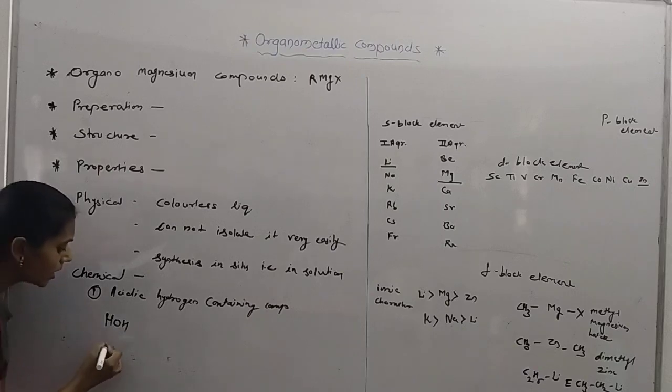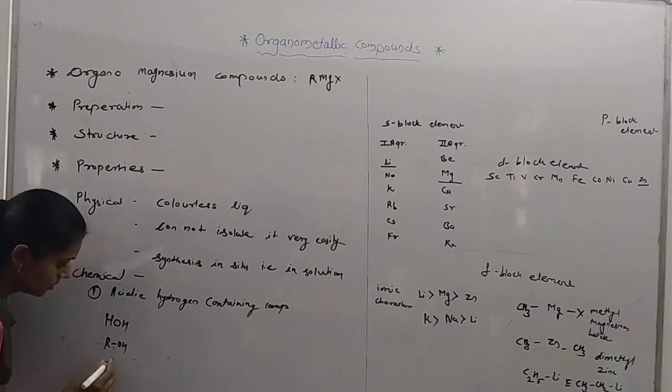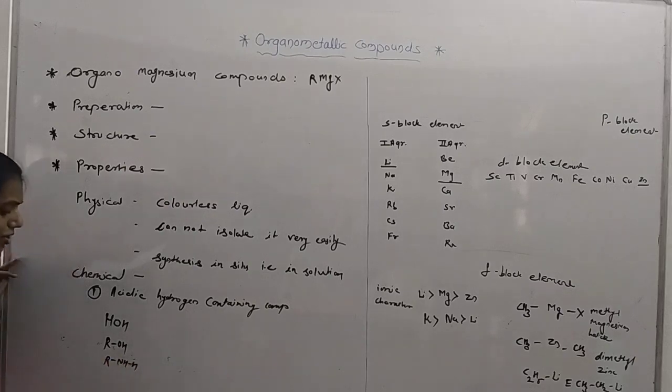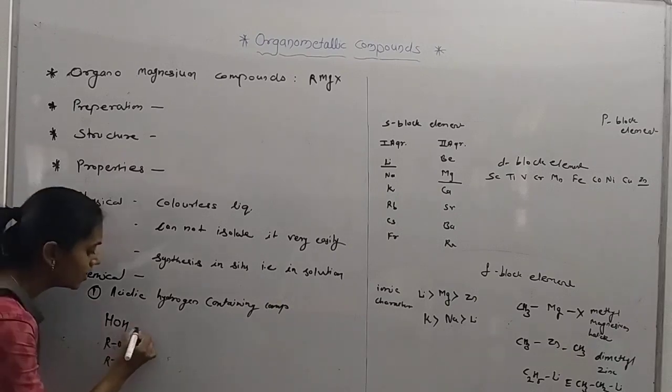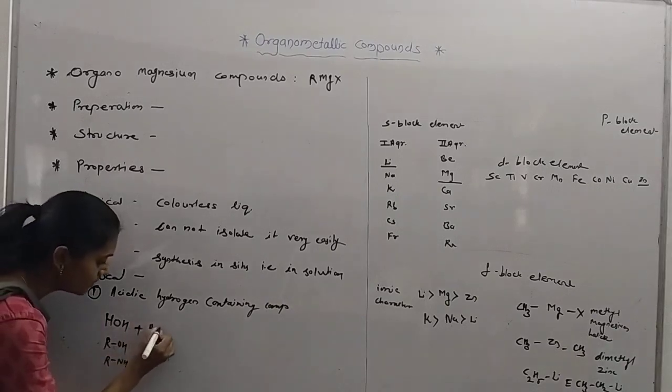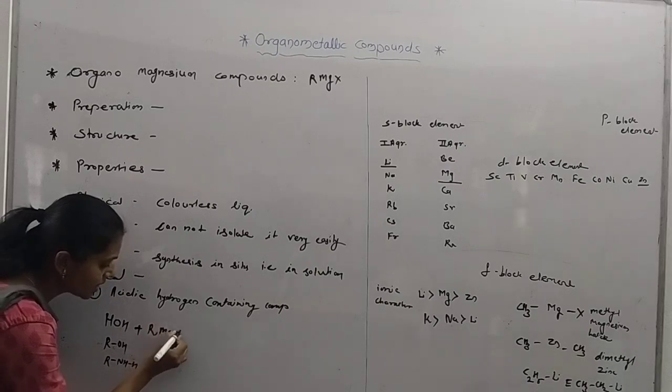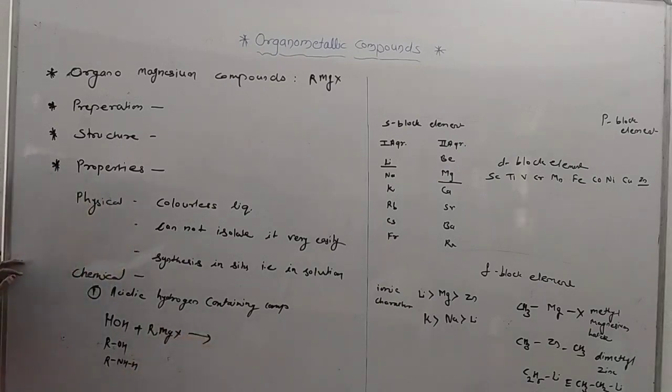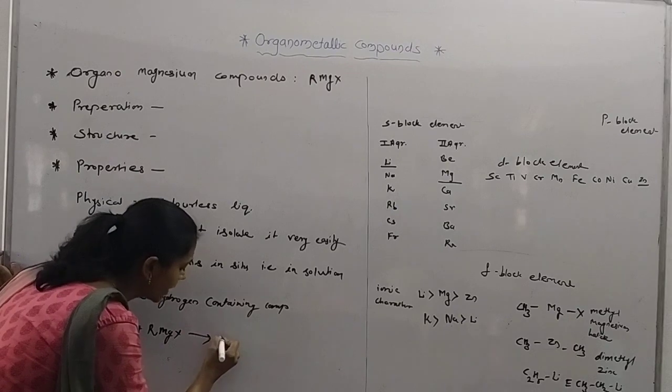Another example is ROH. Another example is RNH2, so I write it like this. This hydrogen is attached to this nitrogen. That means this amine, alcohol, or water will react with this RMgX. And what is the product? It gives the alkane.